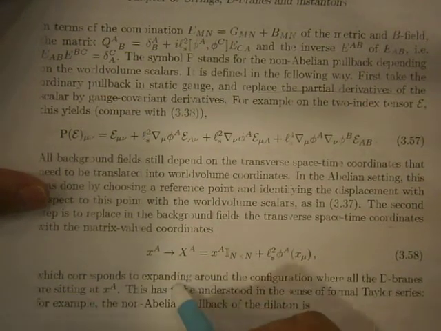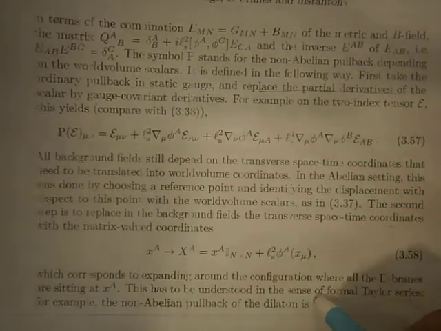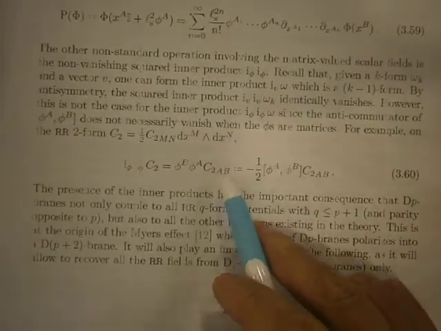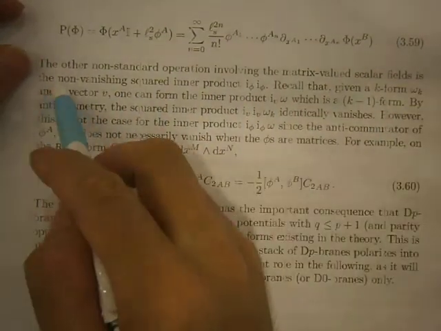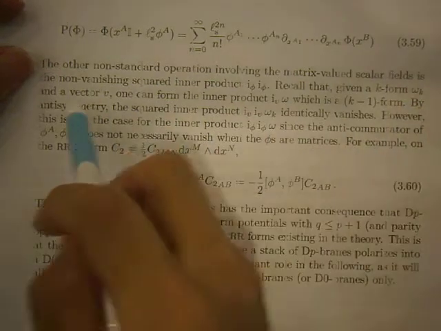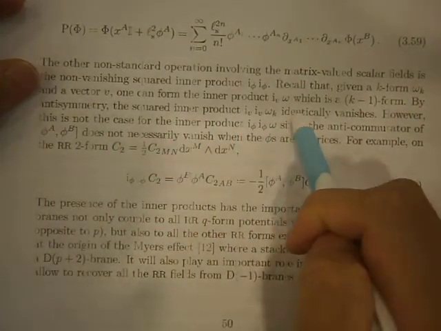Which corresponds to expanding around the configuration of the D-brane setting at the D-brane sector, a formula series of the pre-potential with the other standard operator involving matrix scalar field, non-vanishing scalar projection of rays, capable form vector founding of product features with solution of product anything vanishing.